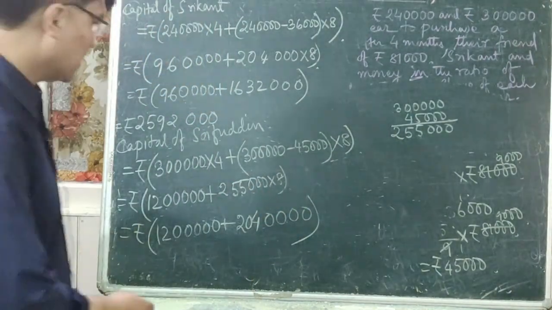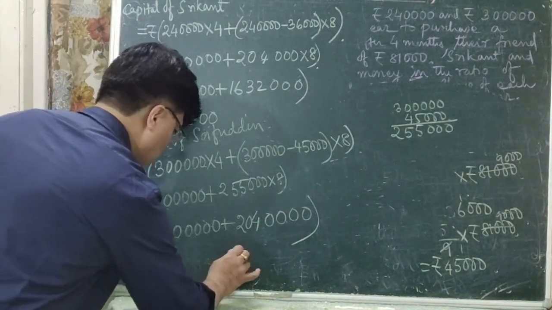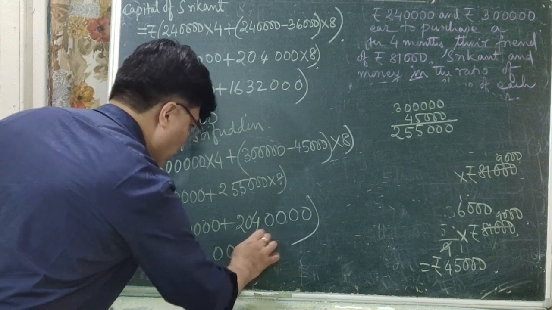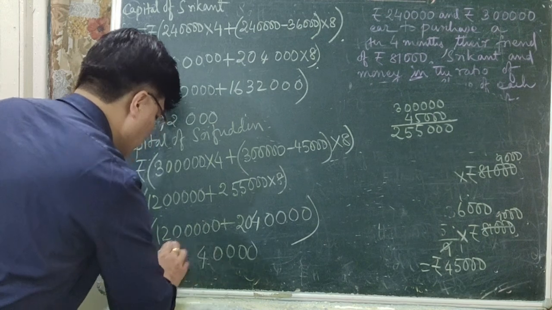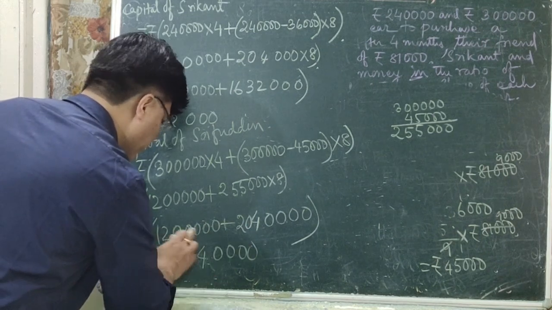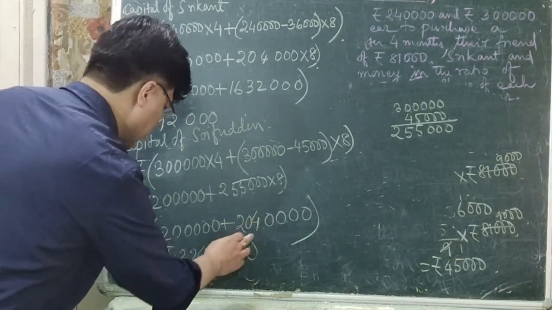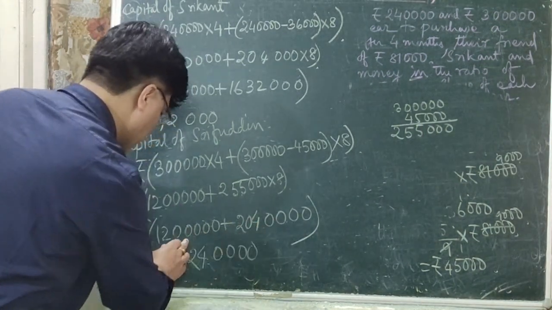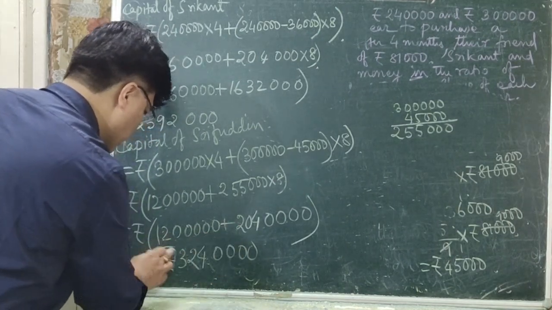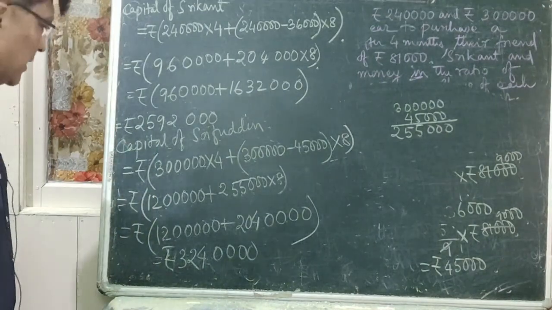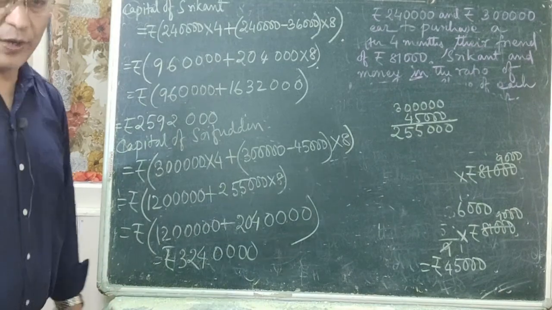So now let us simplify it again. Which is equal to rupees. Now we can add them. 4 zeros. Then 4 plus 0 is 4. 4 plus 0 is 4. 2 plus 0 is 2. 2 plus 1 is 3. Right? 4 zeros. 4 plus 0 is 4. 0 plus 2 is 2. 2 plus 1 is 3. That is your rupees 3, 2, 4 and 4 zeros. This is capital of Saifuddin.